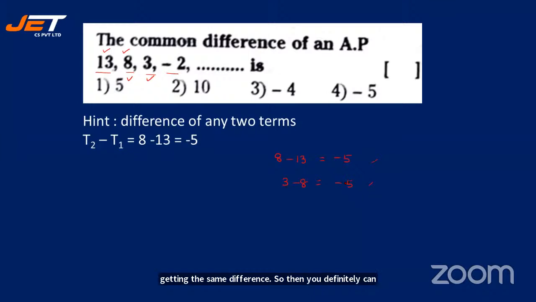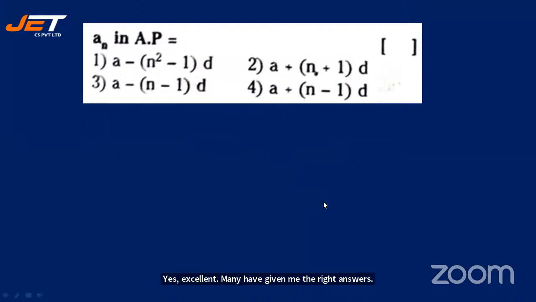But now they want the common difference. So you can circle this. Option 4 is your right answer. Yes. Excellent. Many have given me the right answers. Very good. Yes. With this, let's move on to the next question.